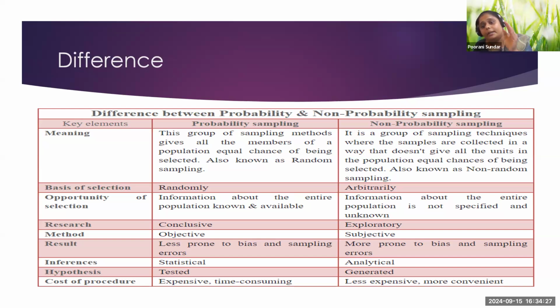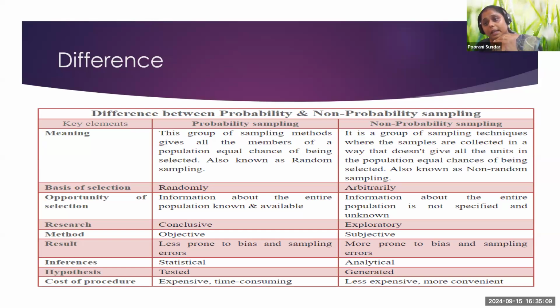When you go for probability sampling, the hypothesis is tested. And for non-probability, the hypothesis is generated. It is not tested, it is generated. So from this, you might have clarity and understanding, right? When you are going to select a sample, whether it's objective or subjective, conclusive or exploratory, probability sampling or non-probability sampling will come. For quantitative research, this understanding is very important. When you have this understanding, it is okay.